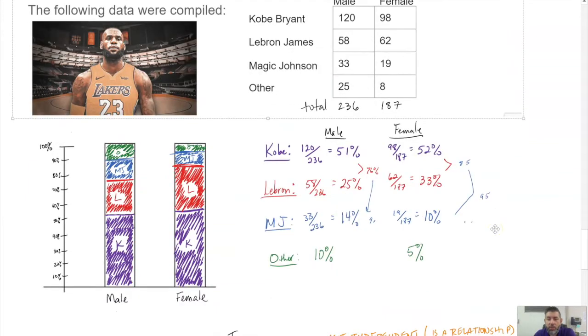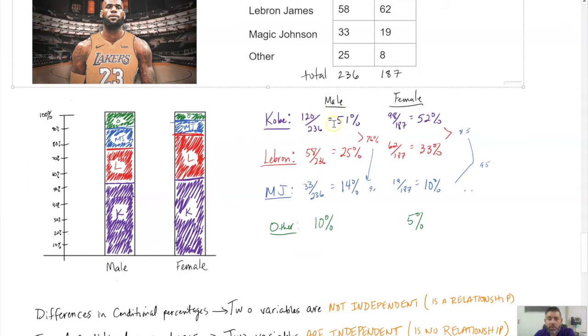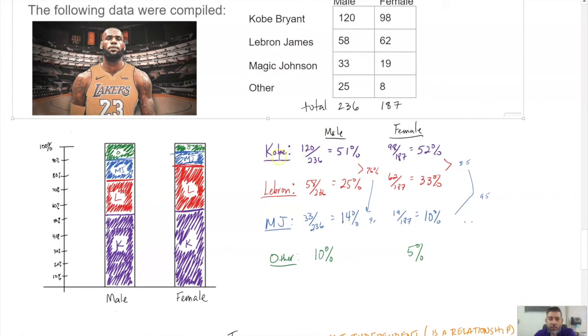And what we did was we took our totals and we did some percentages, and we found the conditional percentage of males that chose Kobe as their favorite, the best Laker of all time, and that was 51%. And then on a segmented bar chart here, I went up to 51%. Then I did LeBron here. LeBron was 25%, so I added 25% more. And then I did Magic Johnson, so I added 14% more, and then others 10, so I added the 10% more, and I get my segmented bar chart.